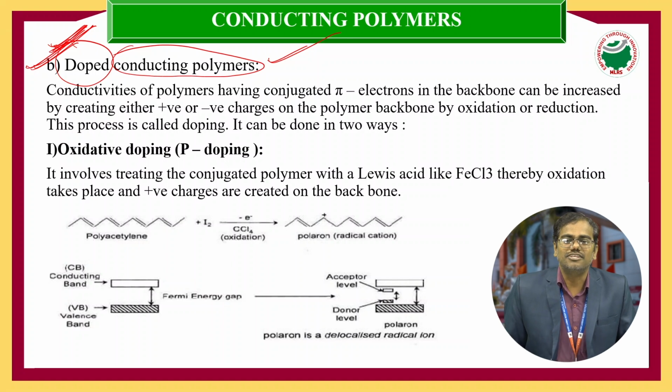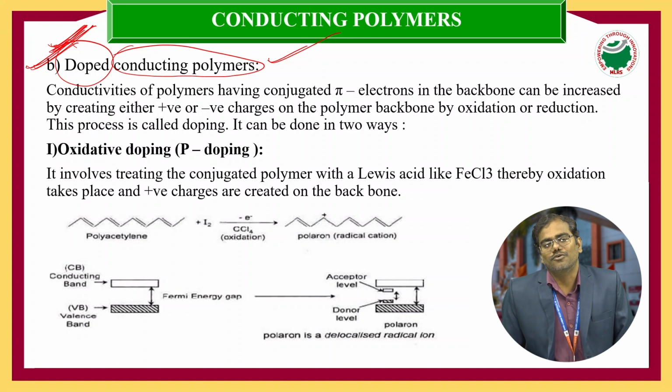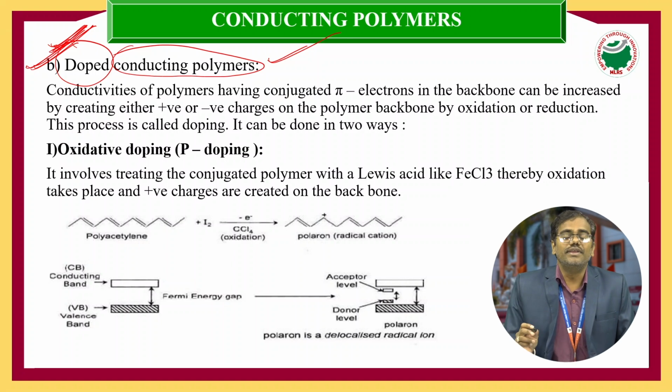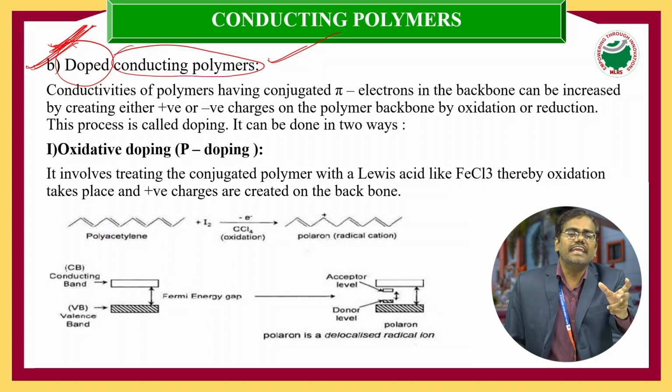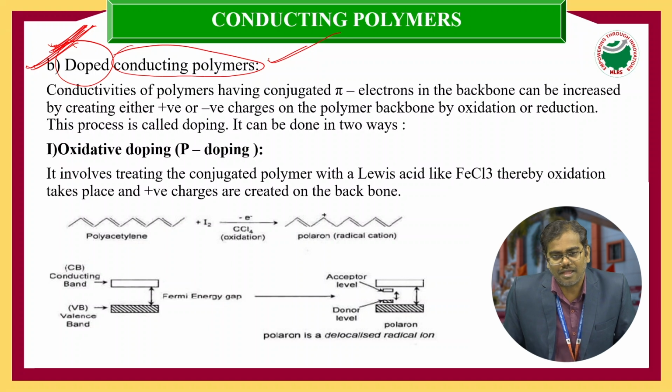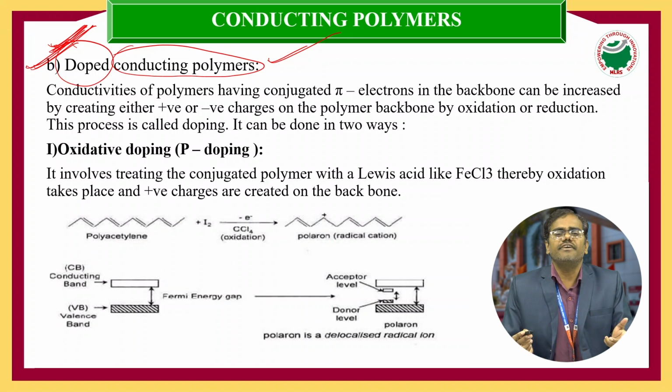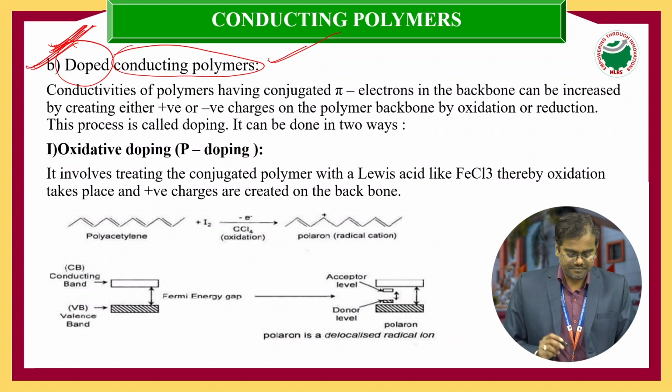So, my dear students, the added doped materials are third group elements or fifth group elements. Those are Lewis acids or Lewis bases, and they will be responsible for creating a positive charge or a negative charge on the conducting polymer backbone structures. In this way, we can increase the conductance value of the conducting polymers.